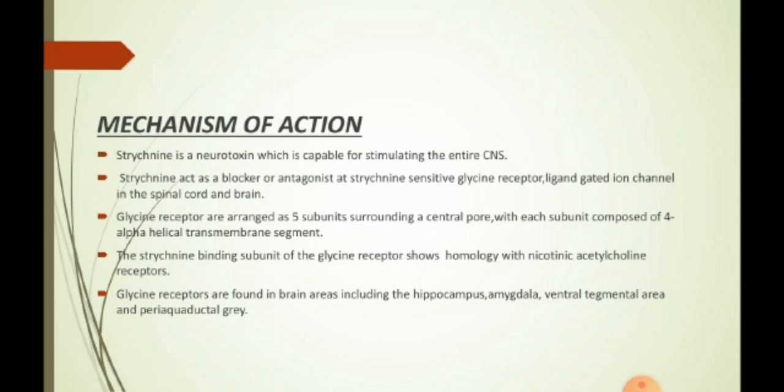Glycine receptors are arranged as 5 subunits surrounding a central pore, with each subunit composed of 4 alpha helical transmembrane segments. The strychnine binding subunit of the glycine receptor shows homology with nicotinic acetylcholine receptors. Glycine receptors are found in brain areas including the hippocampus, amygdala, ventral tegmental area and periaqueductal gray.